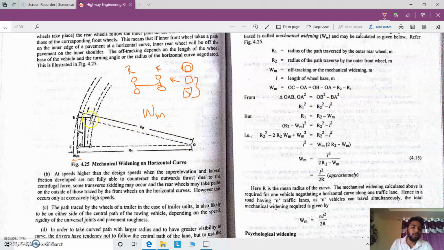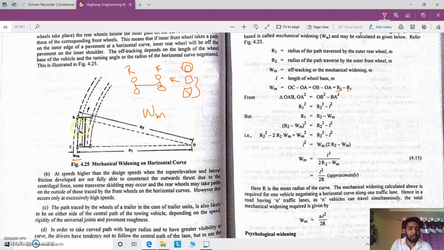r2 is the length from O to B, erected from the origin to the front wheel, and r1 is the radius erected from the origin to the rear wheel, so r2 is greater than r1, as you can see in the image, right? And r2 minus r1 is considered, where r2 is nothing but OB, and r1 is OA, right? So here r2 minus r1 is considered to be this one.